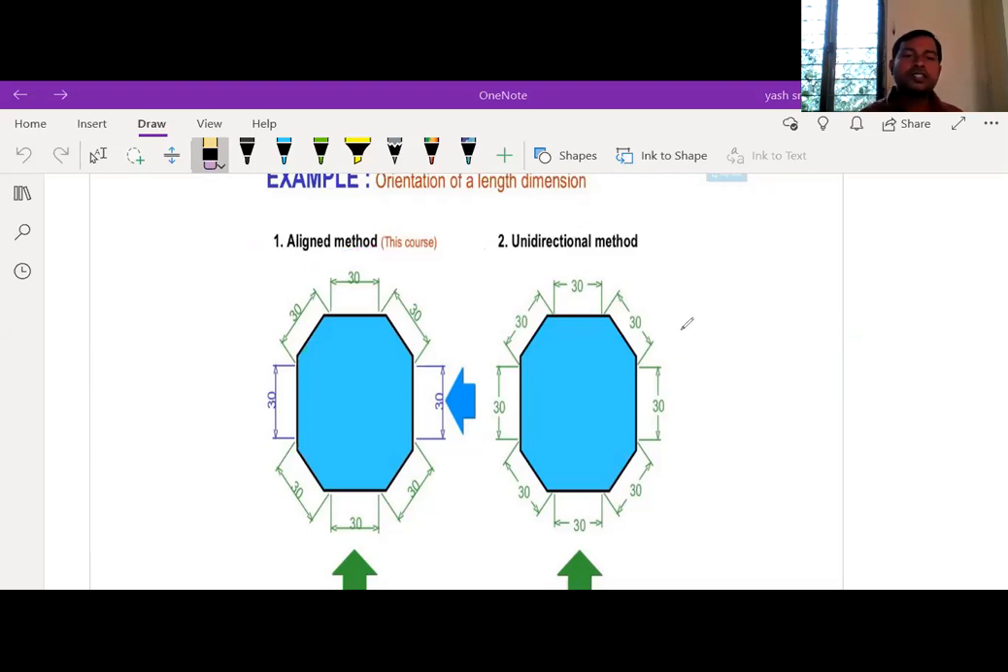All of you carefully listen to this one. For your whole first year, you can follow either the aligned method or the unidirectional method.